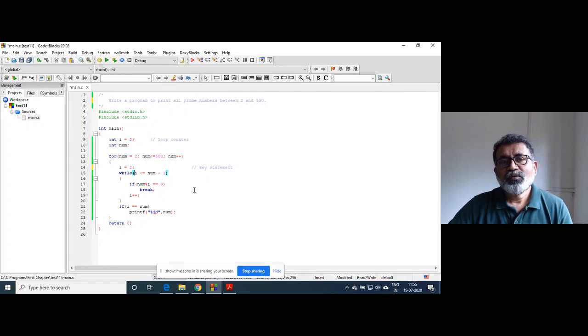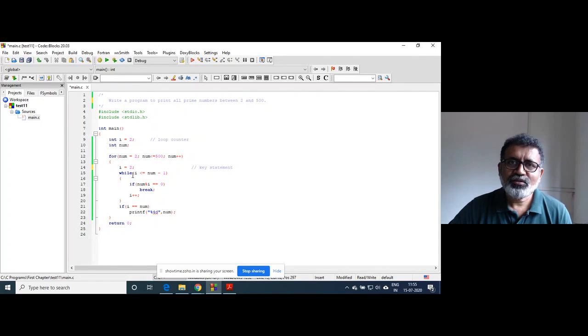Now, what went wrong earlier? This statement was not written. Suppose num is 5, when loop control reaches 5, and this statement was not there.